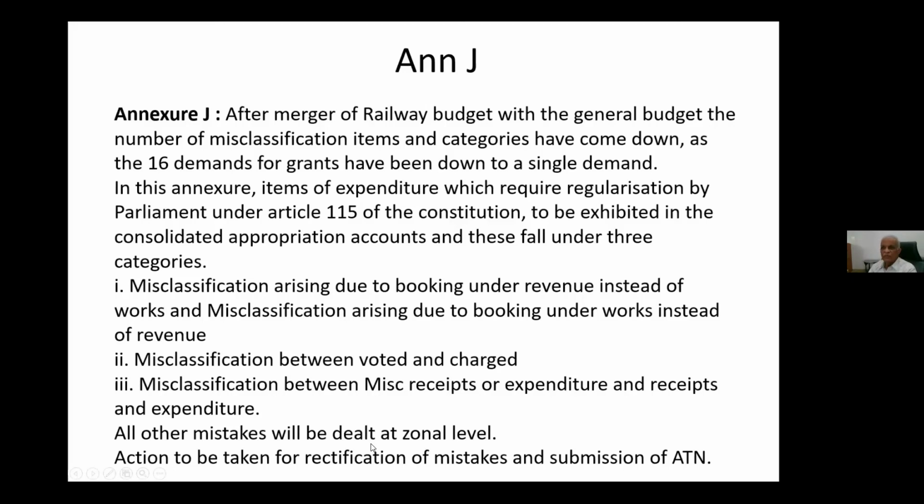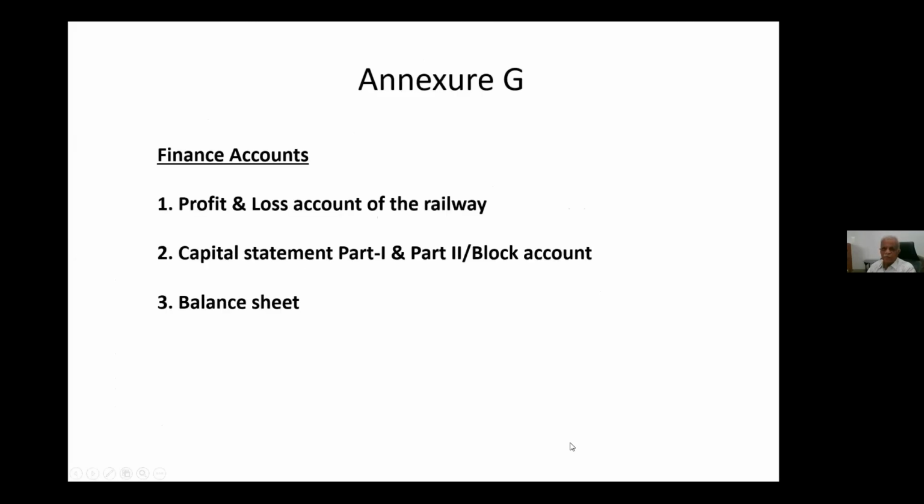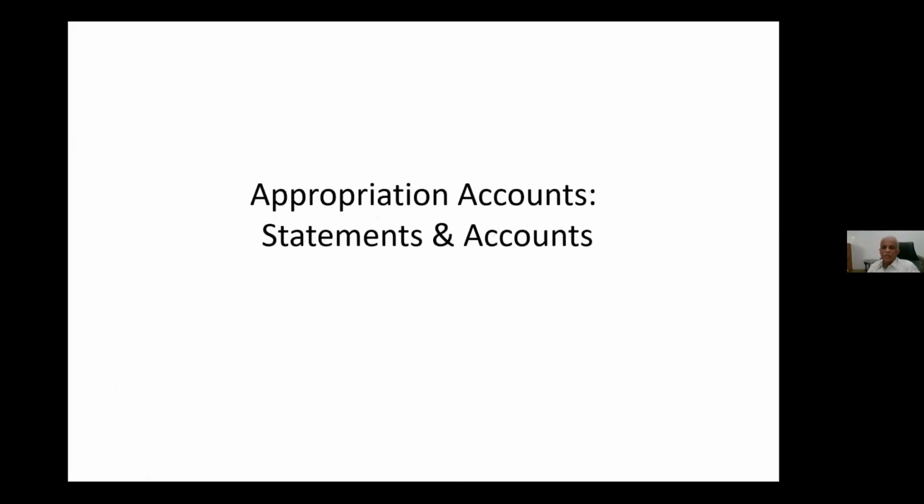They will not be finding place in the appropriation accounts of the Railway Board. Action taken to rectify the mistakes and submission of action taken note, that is most important. Annexure J. Annexure J, already I told, three statements. So with this, all our appropriation accounts are complete, and at the Railway Board level, these appropriation accounts will become consolidated, and consolidated appropriation accounts will be submitted.